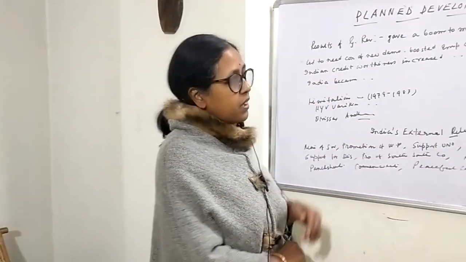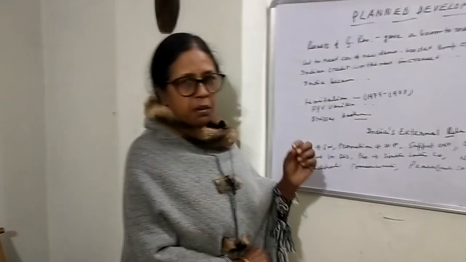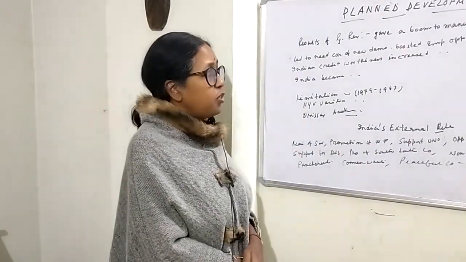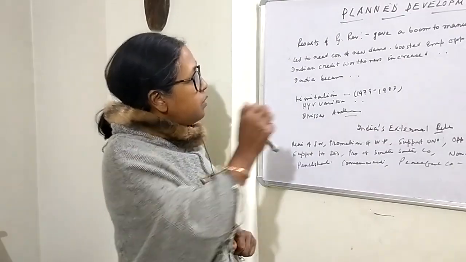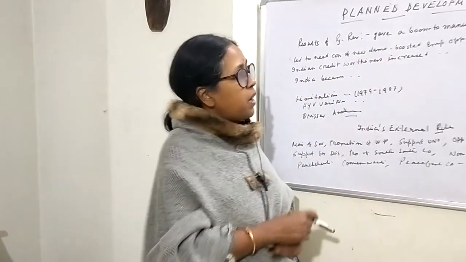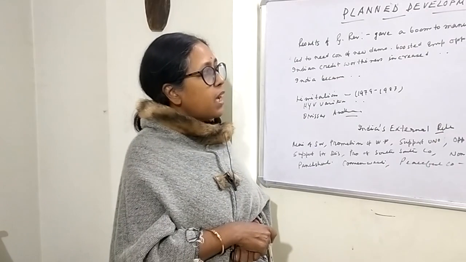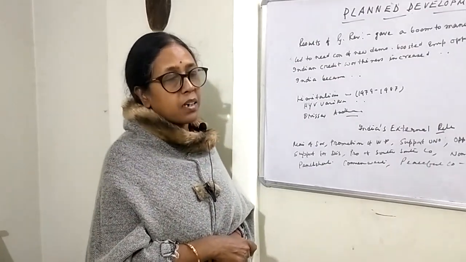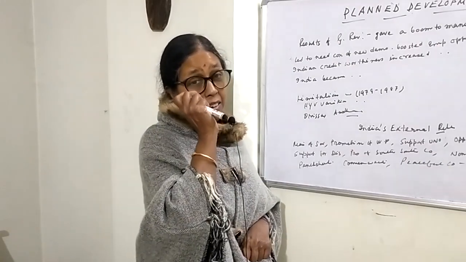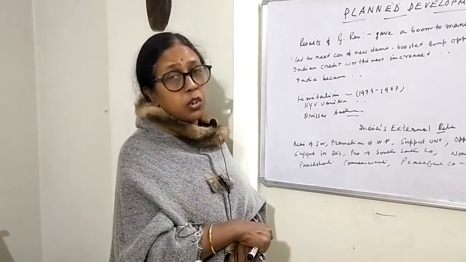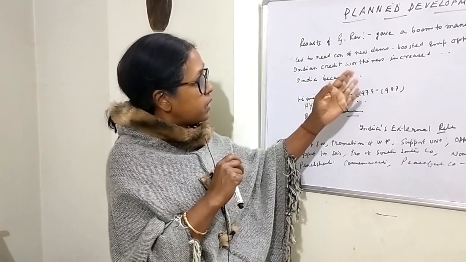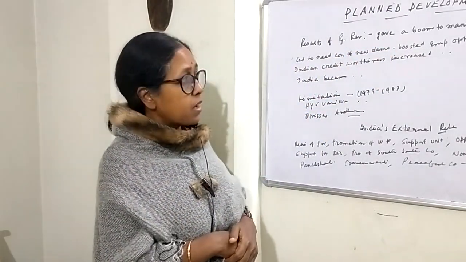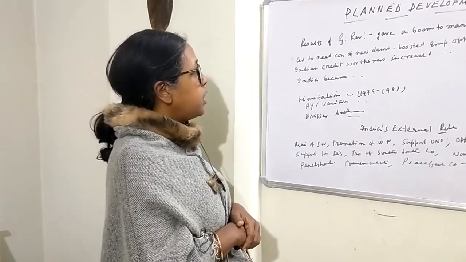Hello student, this is plan development second part, not second part only, a little bit portion is left out, that is about results of green revolution. So green revolution gave a boom to manufacturing sectors, which ultimately gave rise to GDP of the country, that means gross domestic product. Actually, high yielding variety of seeds needs more irrigation and more power facilities. So all this gave a boom to manufacturing sector, which ultimately raised the Indian GDP.